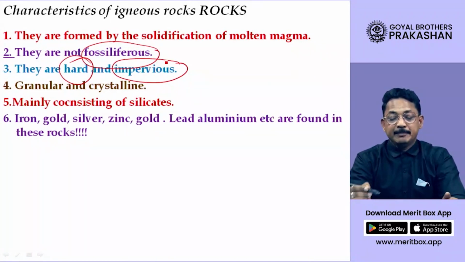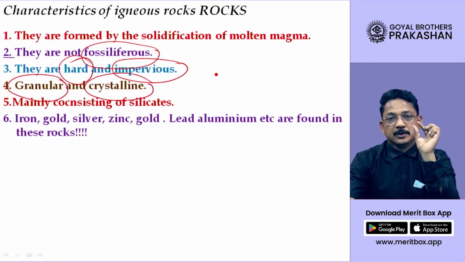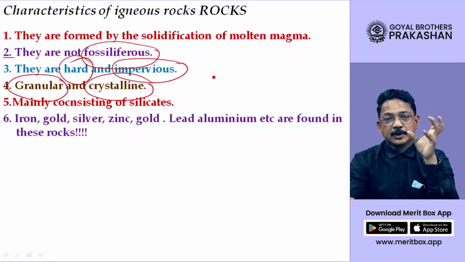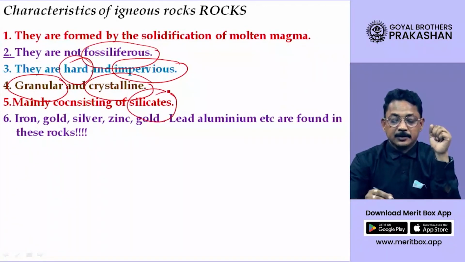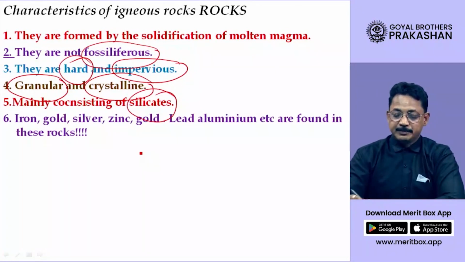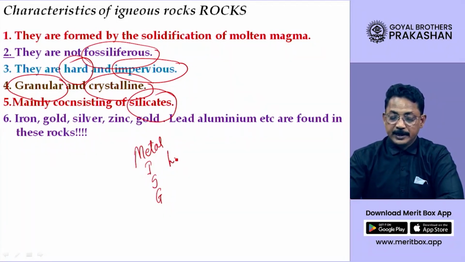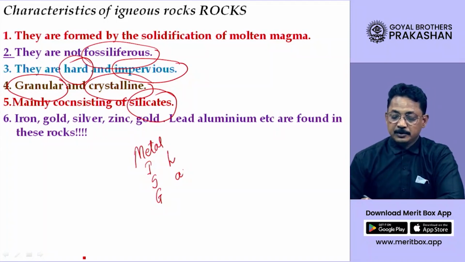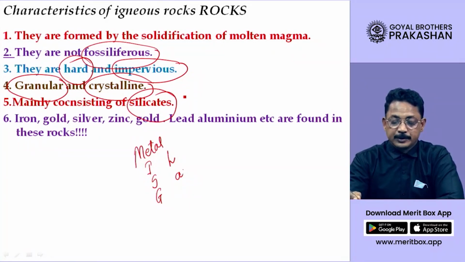They are either granular or crystalline. Granular means small grain-like pieces come together to form these rocks. They mainly consist of silicates, and the world's very famous precious metals like iron, silver, gold, lead, aluminium are found in these kinds of rocks, dear student.